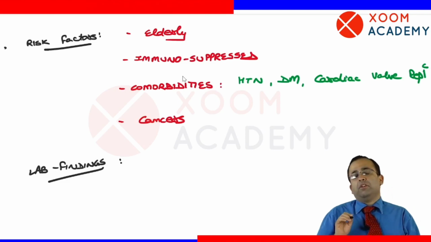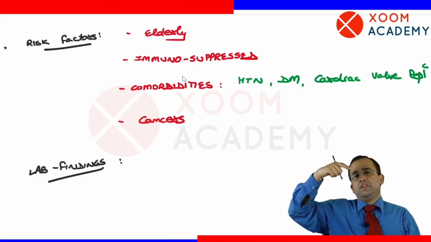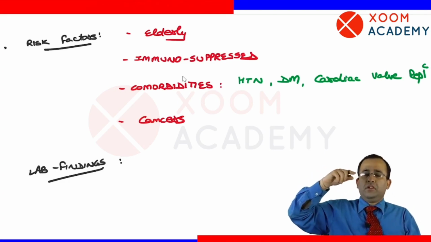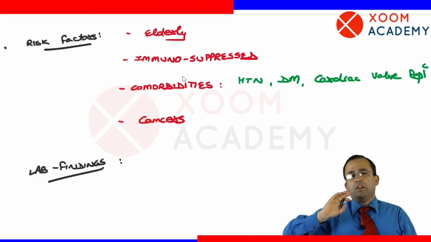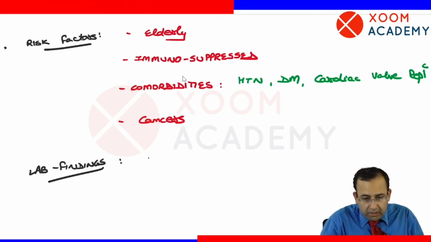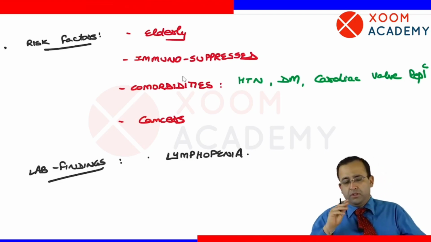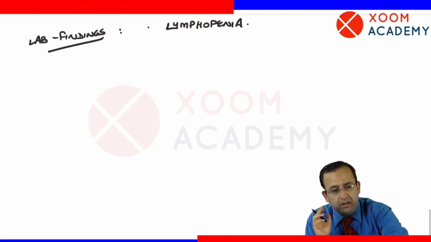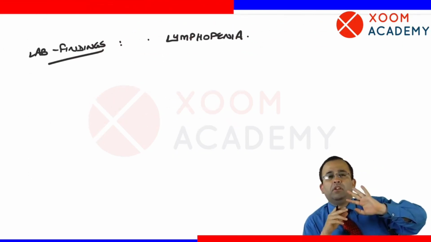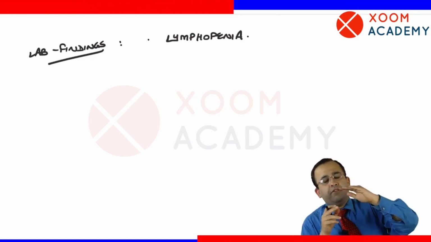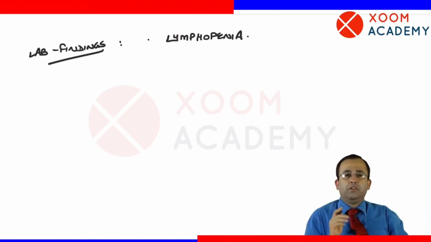Very, very important. The main inflammatory cell in the lungs was the lymphocyte. Lymphocytes are going and getting deposited in the lungs. So in the peripheral smear, it is associated with lymphopenia. This is just a way to remember: main inflammatory cell was lymphocytes, peripheral smear shows lymphopenia. Lymphocytes reduce in number in peripheral blood.